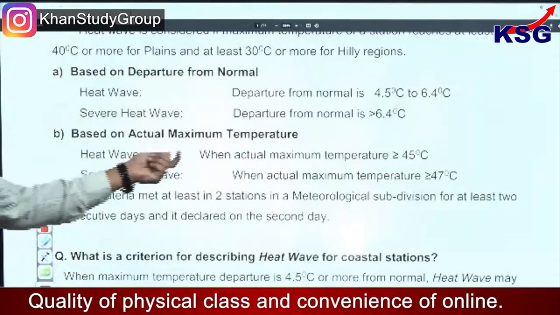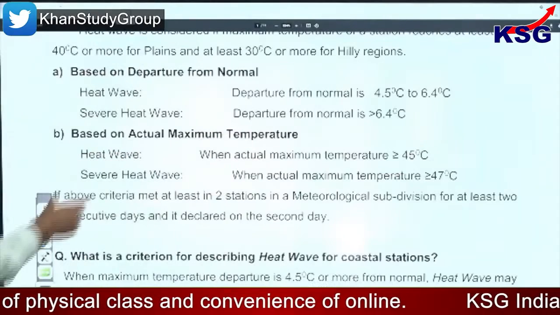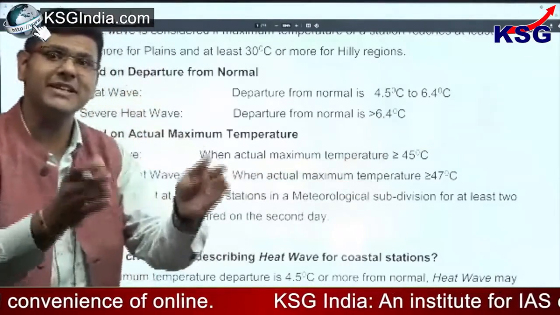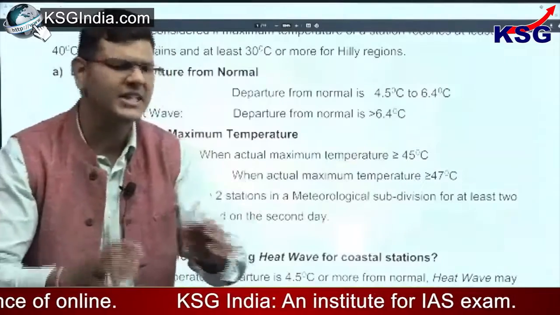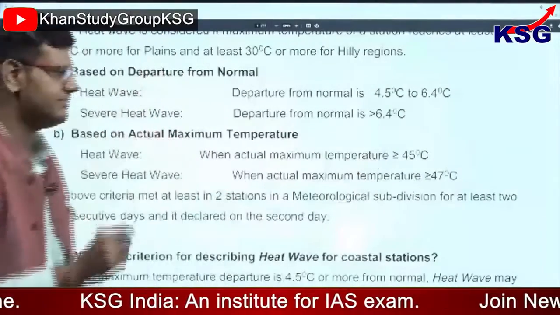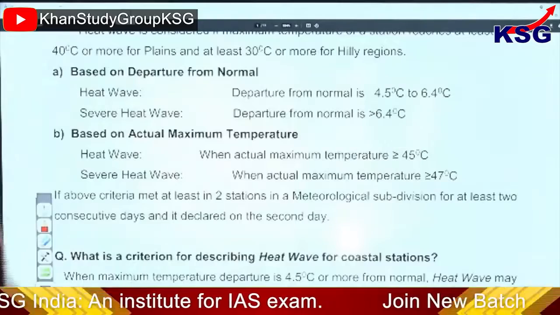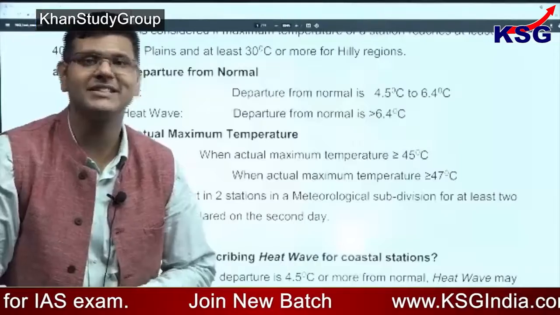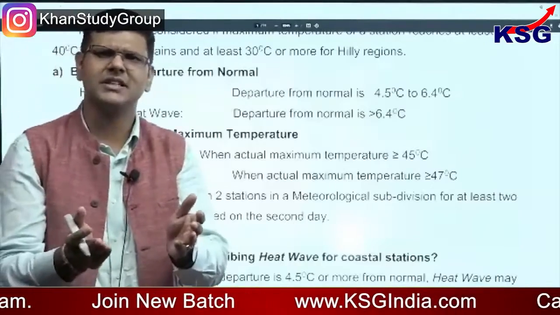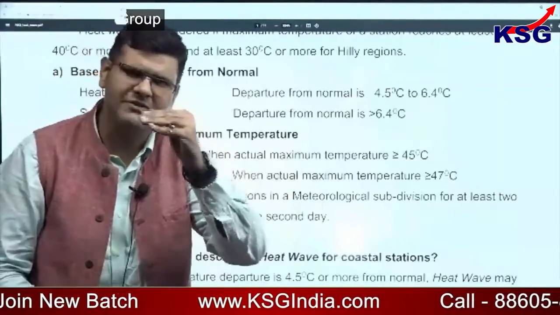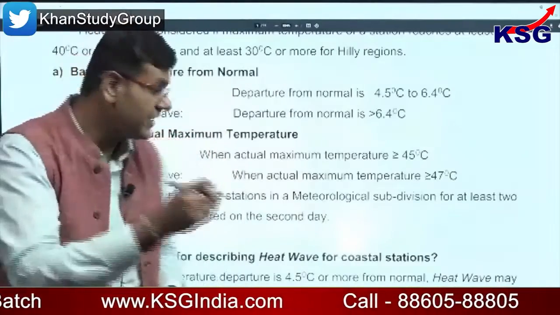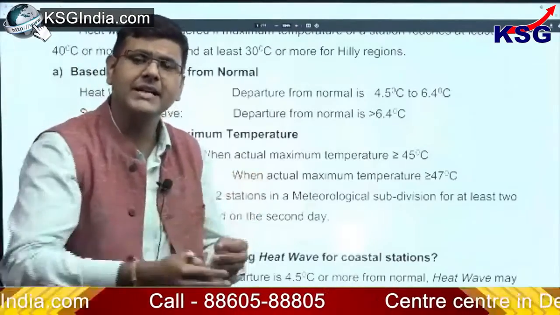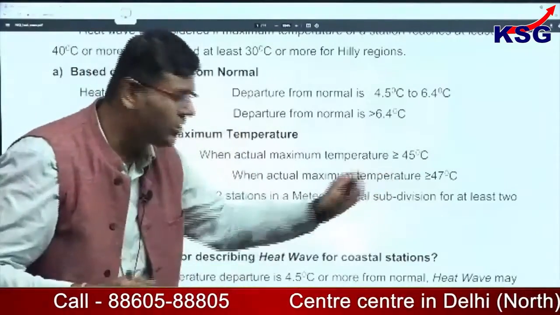Also, based on actual maximum temperature, a heat wave is declared when the actual maximum temperature is more than 45 degrees Celsius, irrespective of the departure from normal. And a severe heat wave comes when the actual maximum temperature is equal to or more than 47 degrees Celsius. So regardless of any departures, if the actual maximum temperature is 45 degrees Celsius, it is a heat wave condition. And if it surpasses even that, at 47 degrees Celsius or even more, then it is a severe